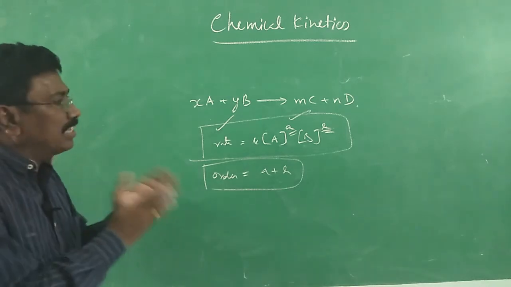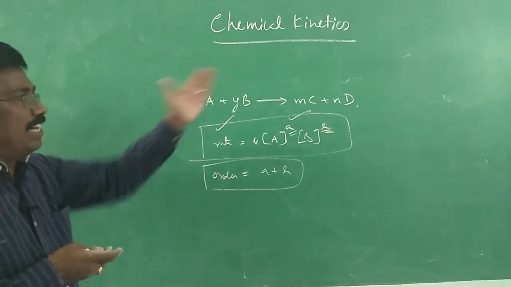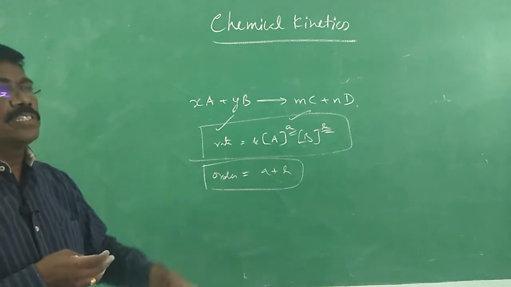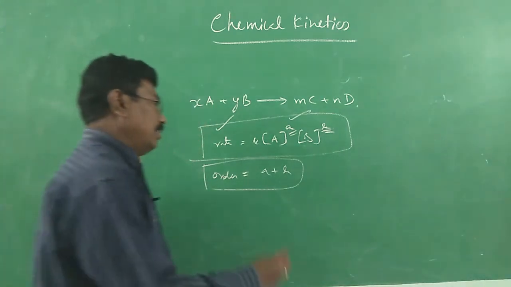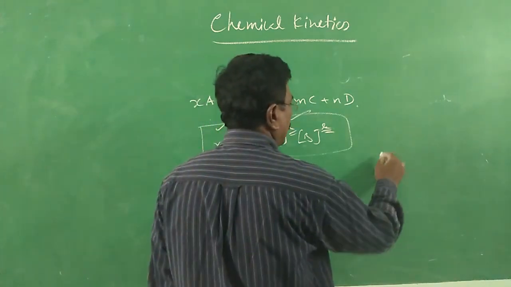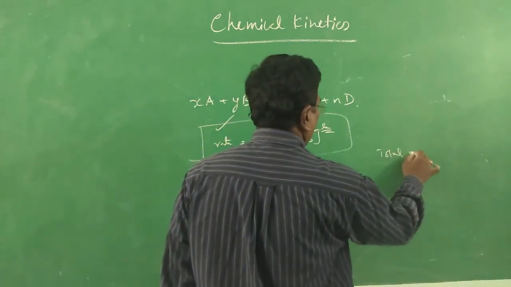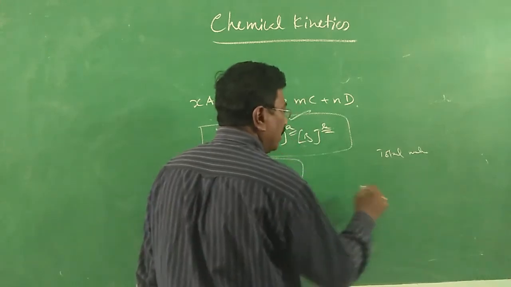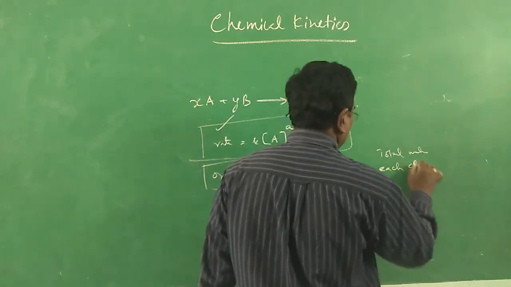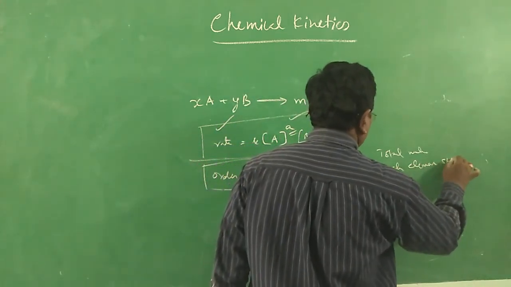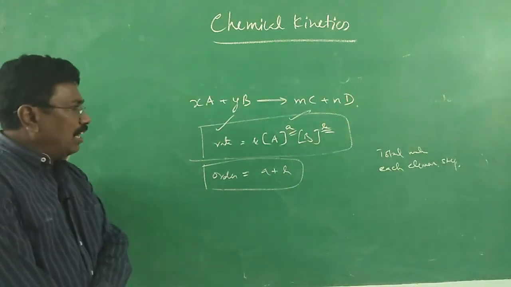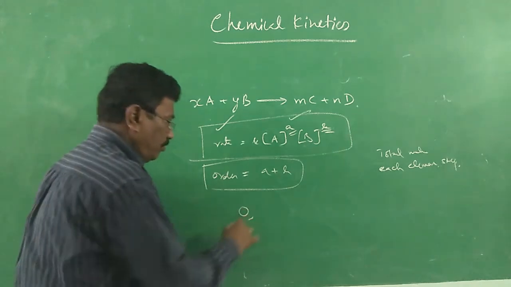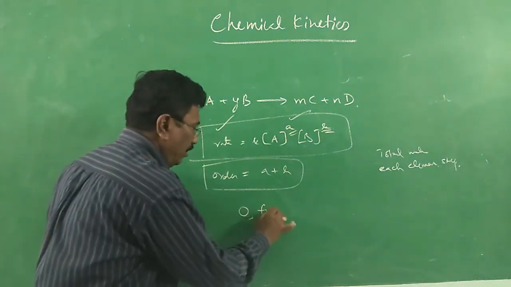For each elementary step we determine molecularity. So for hydrogen peroxide we have 2 elementary steps, and for both elementary steps molecularity is 2. So molecularity is the total number involved in each elementary step. All right. Now, order of a reaction can be 0, a fraction or a whole number.